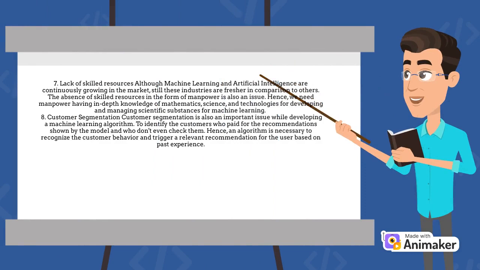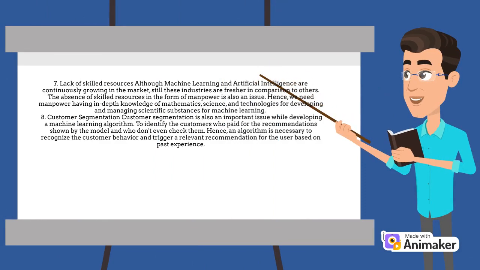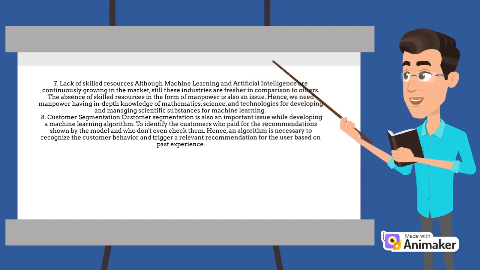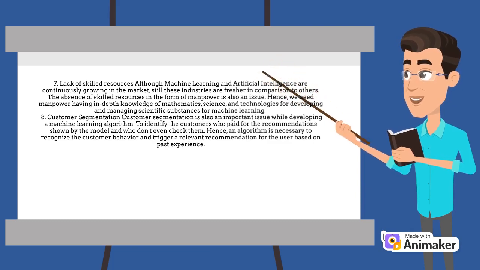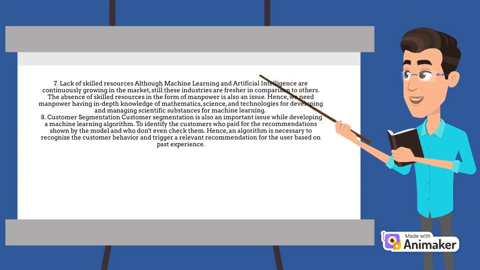7. Lack of skilled resources. Although machine learning and artificial intelligence are continuously growing in the market, still these industries are fresher in comparison to others. The absence of skilled resources in the form of manpower is also an issue. Hence, we need manpower having in-depth knowledge of mathematics, science, and technologies for developing and managing scientific substances for machine learning. 8. Customer segmentation. Customer segmentation is also an important issue while developing a machine learning algorithm.